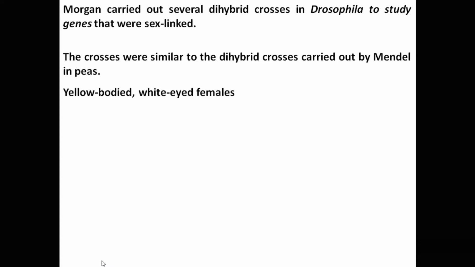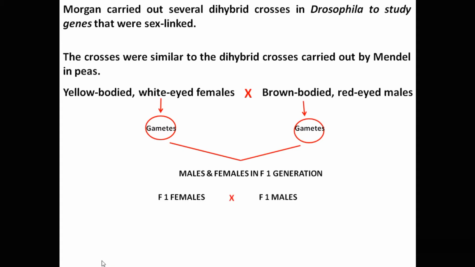Morgan crossed yellow-bodied, white-eyed females with brown-bodied, red-eyed males. Males and females of F1 generation were intercrossed. That is also called F1 intercrossing, because animals cannot be self-fertilized like plants. He observed that two genes for the body color and eye color did not segregate independently of each other, and the 9:3:3:1 dihybrid ratio is not observed like in crosses of garden pea plant.